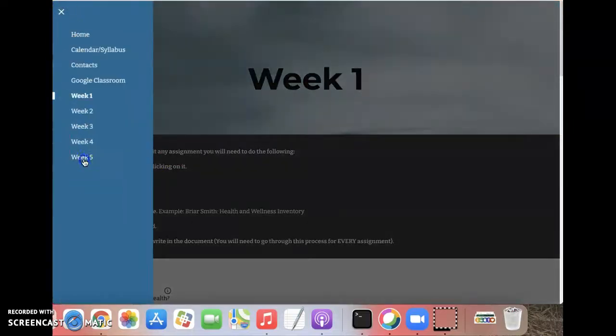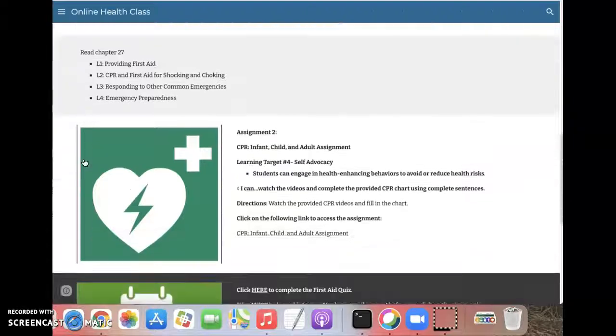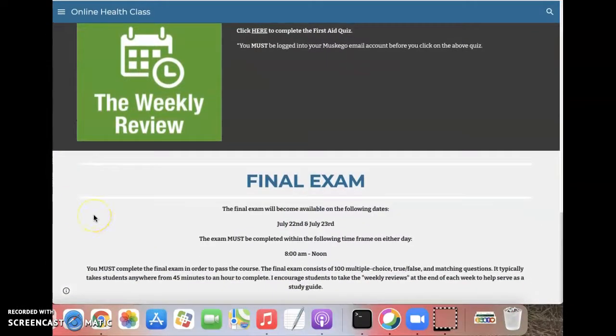And then in week 5, you will note same format as you go through each of the weeks, except in week 5, you can see a little bit about the final exam. Again, information about the final exam will be provided via email by your online health teacher.